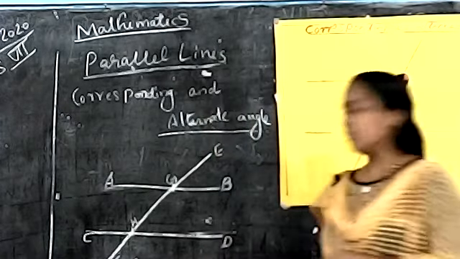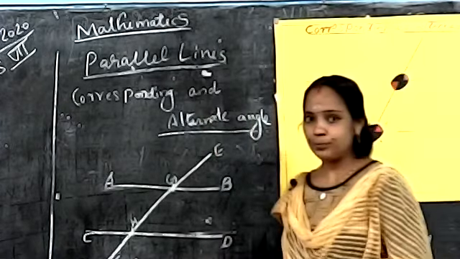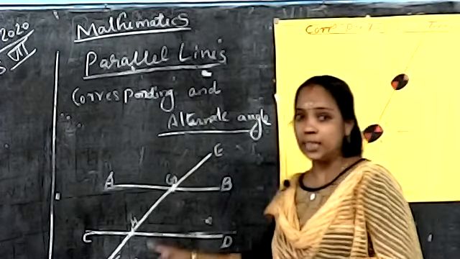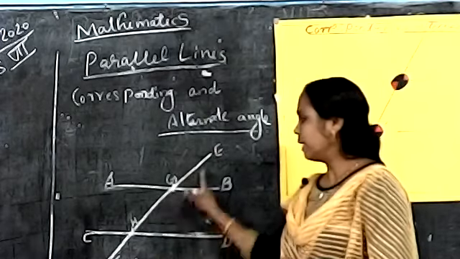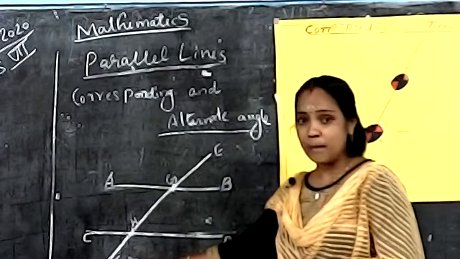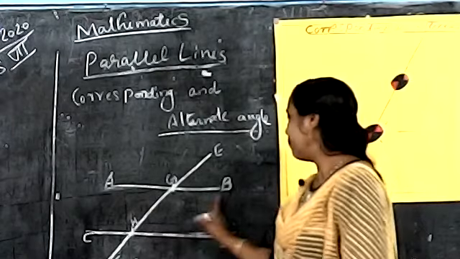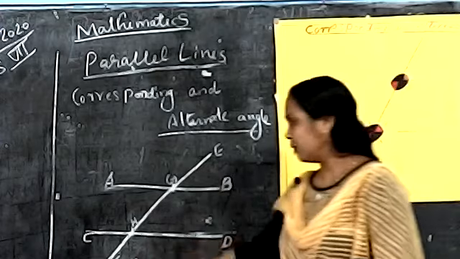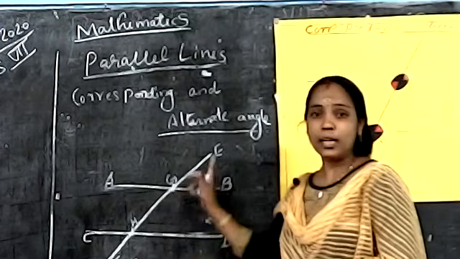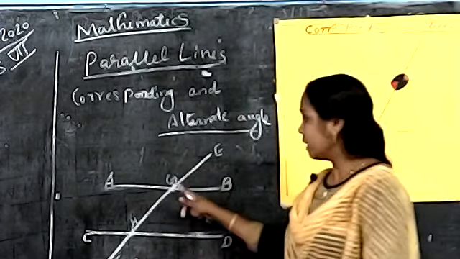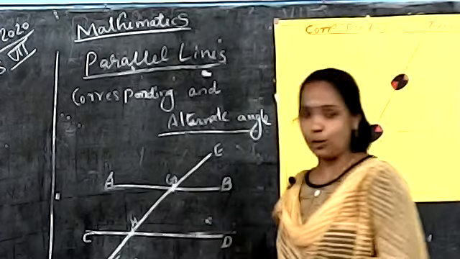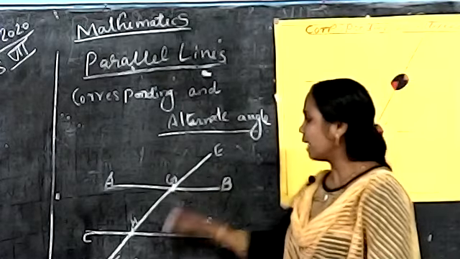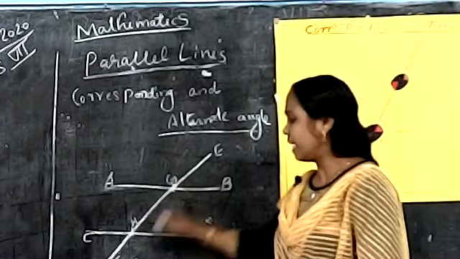Okay, what do I do now? First, I draw one pair of parallel lines with the third line cutting across. What are the names of the parallel lines? AB and CD. The third line EF cuts across, and where it joins the lines you get two more points, G and H.